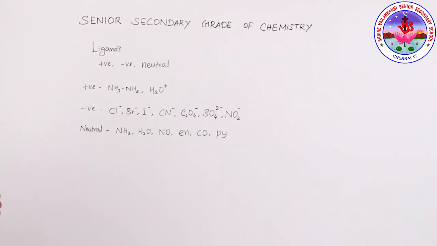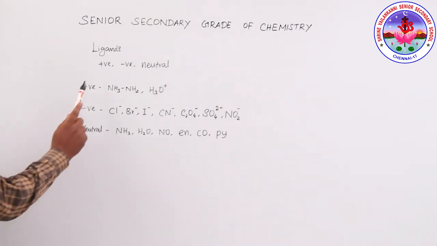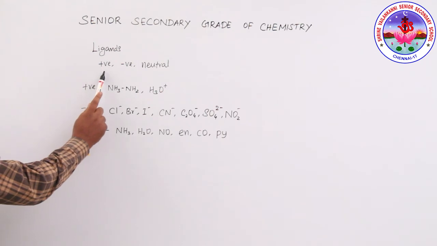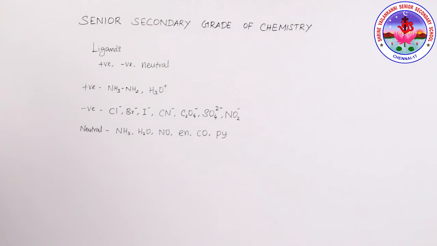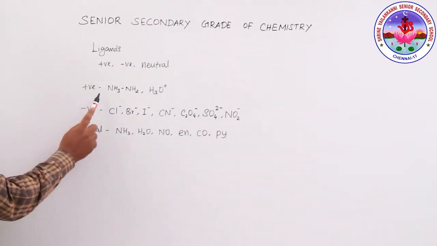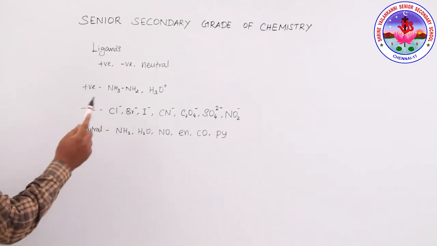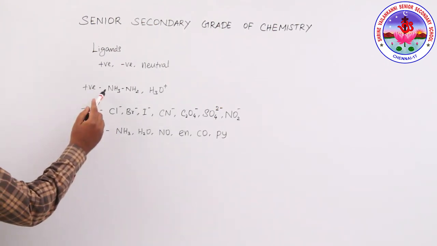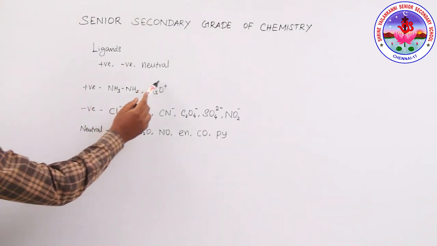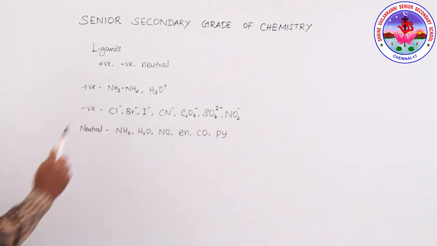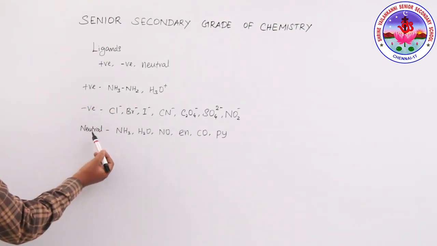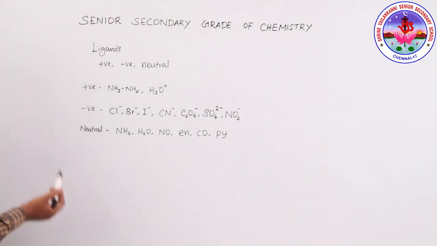See, we have already seen that ligands are donor atoms. Here the ligands are positive ligands, negative ligands, and neutral or non-ionic ligands. The positive ligands are very rare. They end with -ium, such as hydrazinium, hydronium, nitrosonium, like this. Then the negative and the non-ionic or neutral ligands are very common.